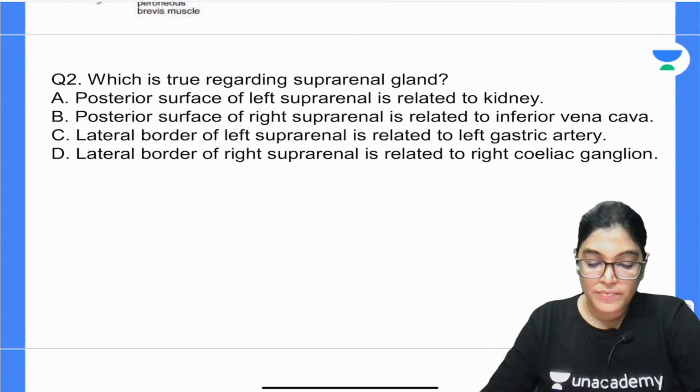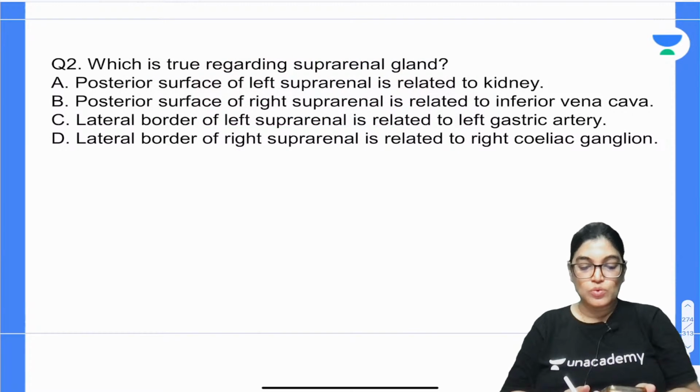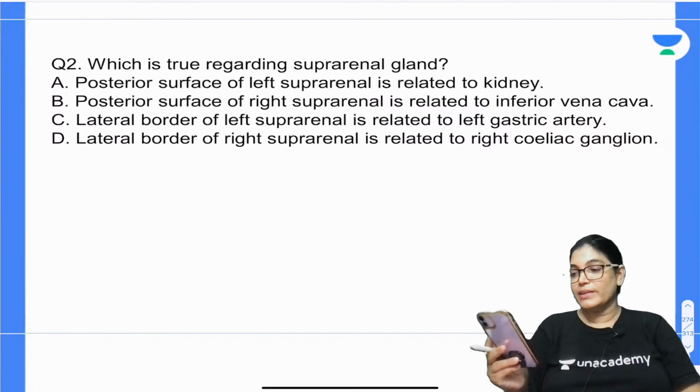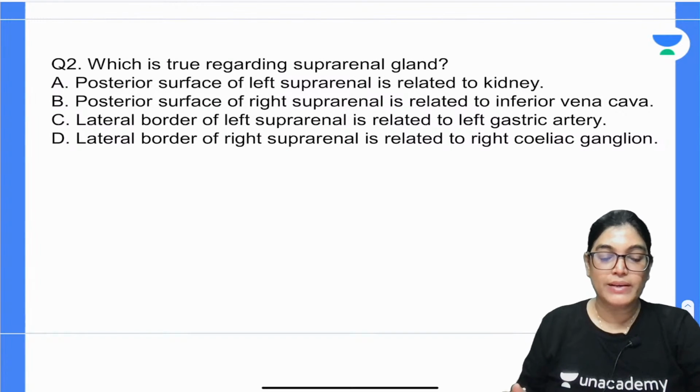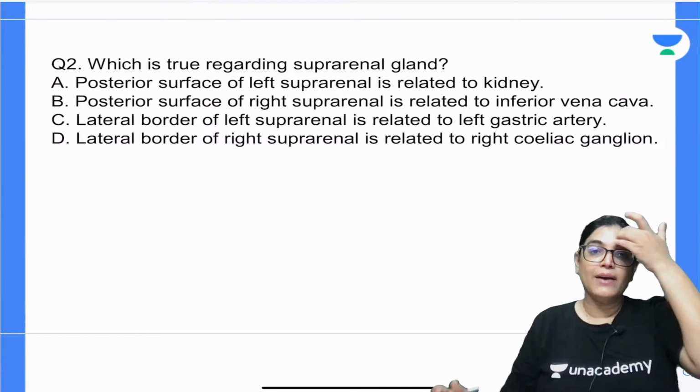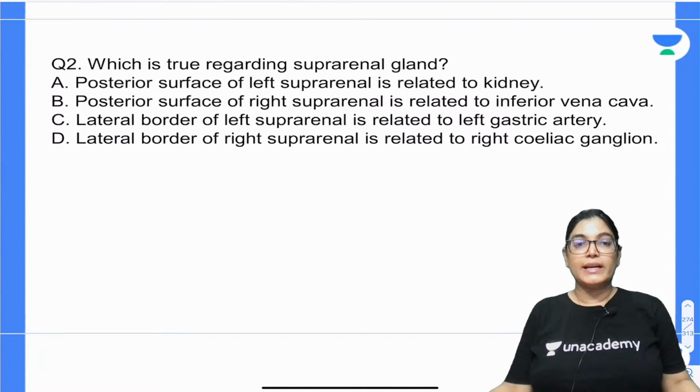Which of the following statements is true regarding suprarenal gland? We have 4 options and you have to mark the correct answer.